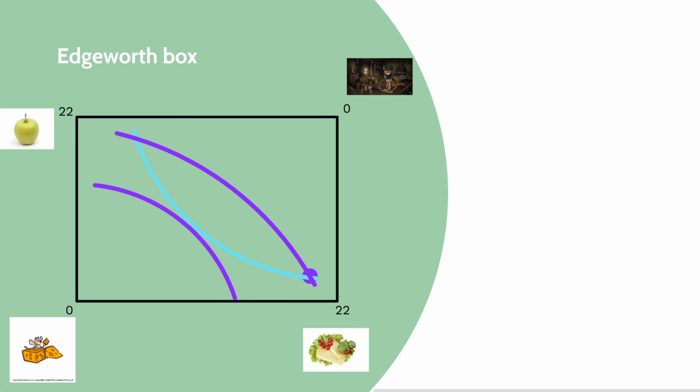Now, why is it that point and not other points? Well, if she selected a bundle that was inside the space that's between the two indifference curves, this would not satisfy this. Mr. Mouse is now better off, and those are gains from trade that Miss Kitty could have taken for herself. Furthermore, if she picks a point that does touch the indifference curve, but the indifference curve goes through twice, it doesn't just touch it once, then that indifference curve will also have a point that's within that space where there are gains from trade for Mr.